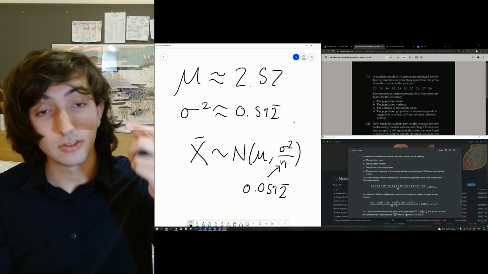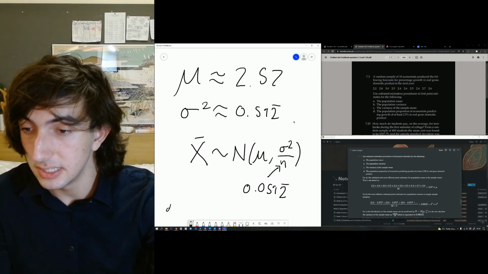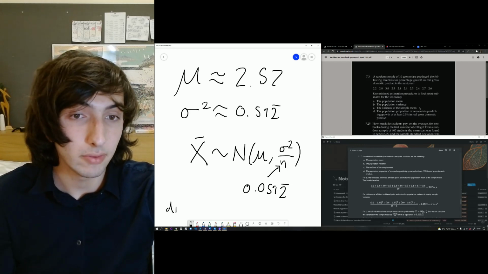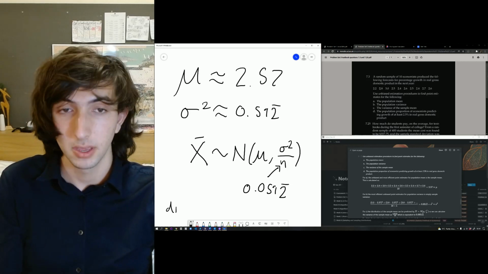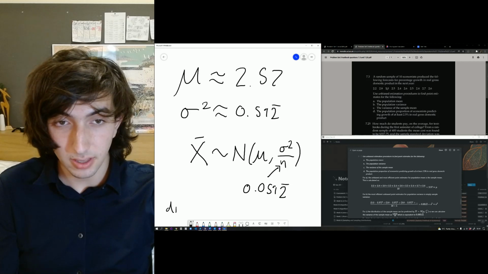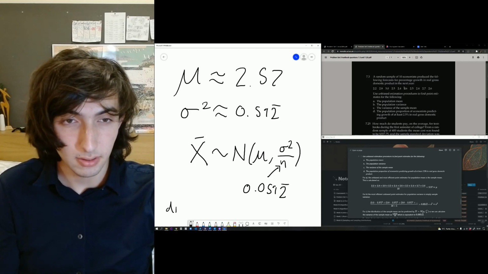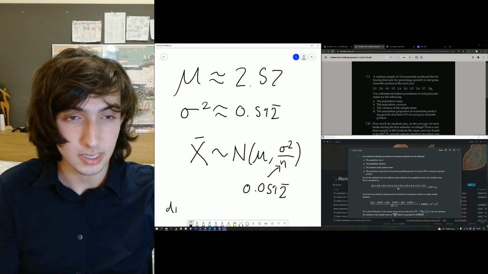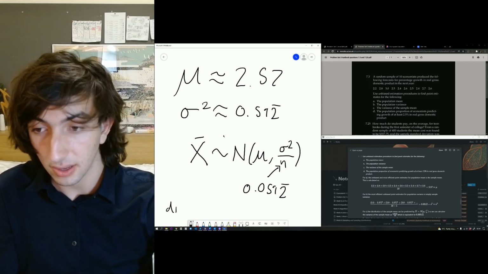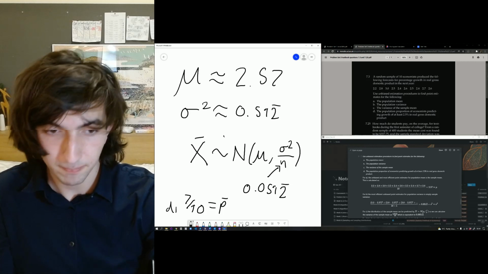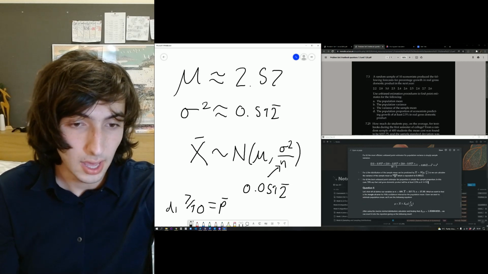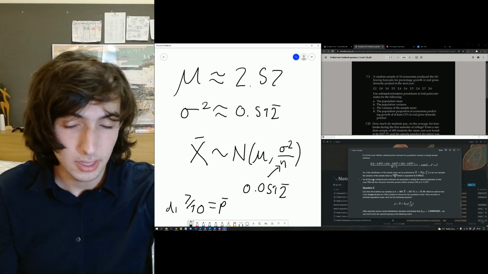And then we're going to do the final one, which is D. We've got the population proportion of economists predicting growth of at least 2.5. So let's count. So this one is bigger. So 1, 2, 3, 4, 5, 6, 7. So 7 out of 10 economists. Okay, so 7 out of 10 is the sample proportion.